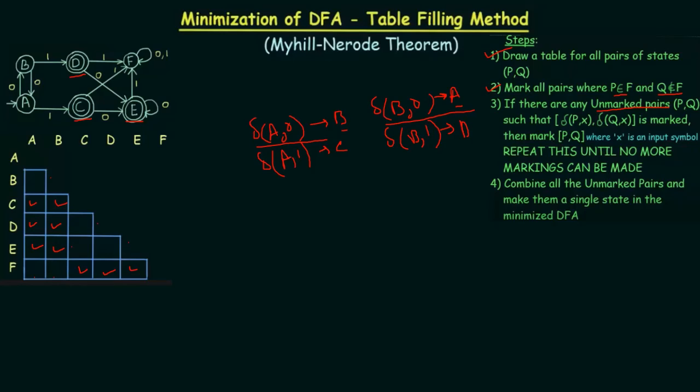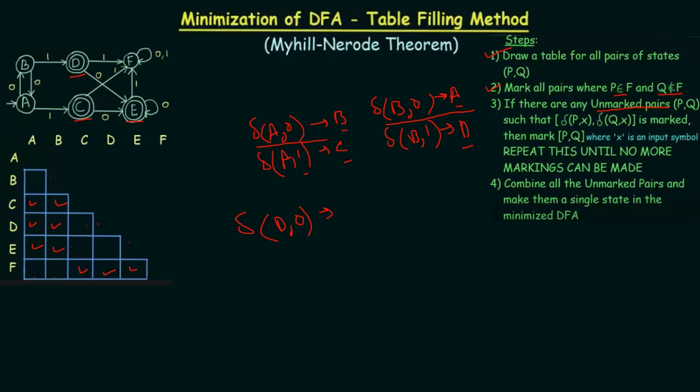For 1 transition, we are getting C and D. Is C and D getting marked? Where is C and D? This one, not marked. So you can keep this as blank. Okay. Next, we need to move on to this one, D and C. So whenever I am producing delta(D, 0), I am getting what?